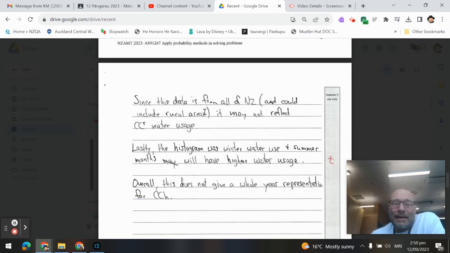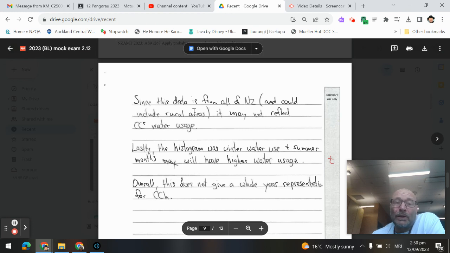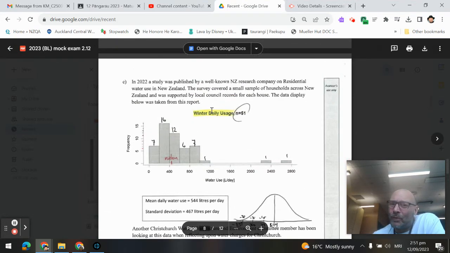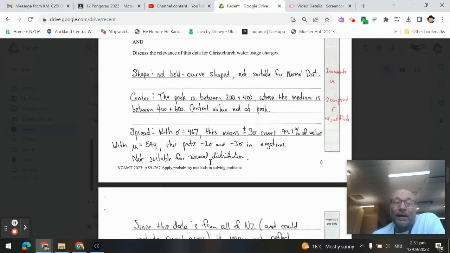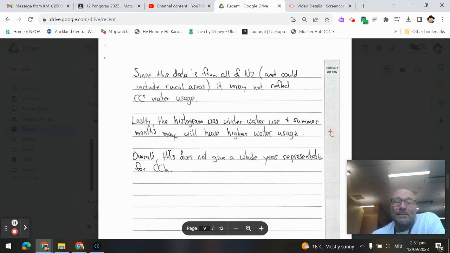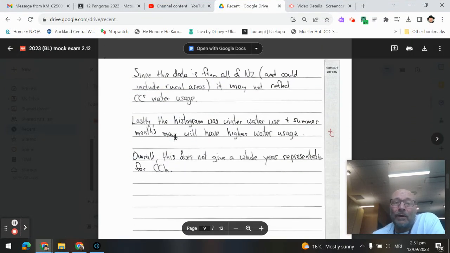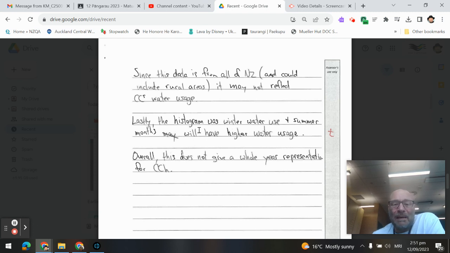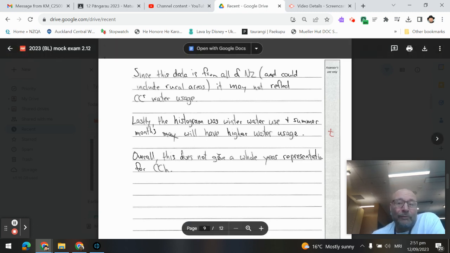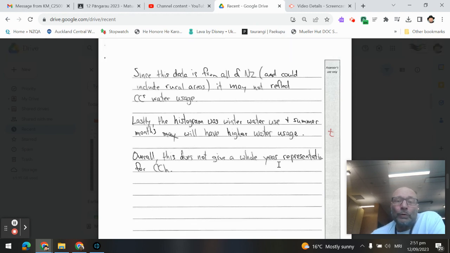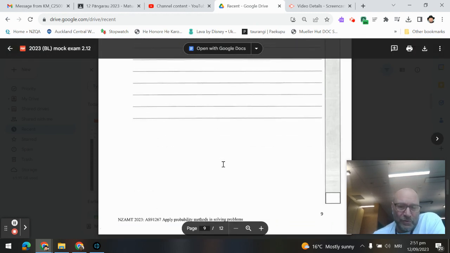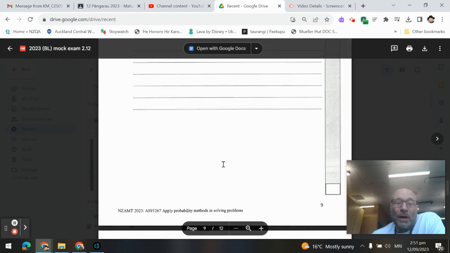Moving on, since this data is from all of New Zealand and could include rural areas, it may not reflect Christchurch's water usage. Last year, the histogram was winter water use, and I highlighted that winter daily usage. One thing I would think would be true is that summer water use is going to be a lot higher, so a winter water use table might not be appropriate for the whole year, and therefore might not give a whole year representation for Christchurch. Okay, any problems, let me know.